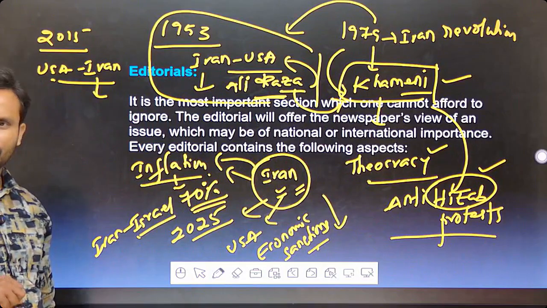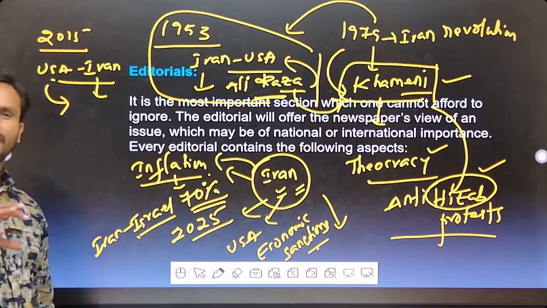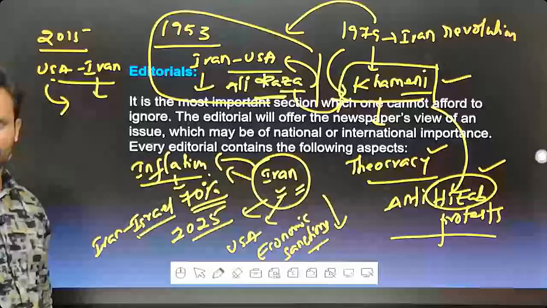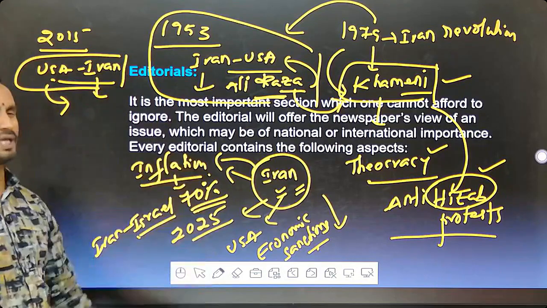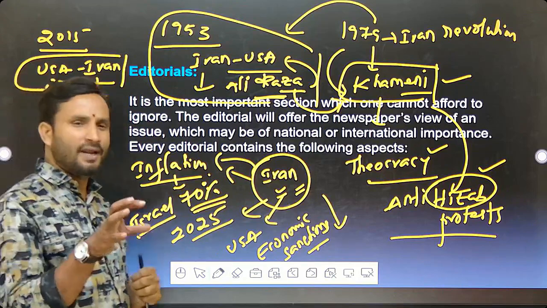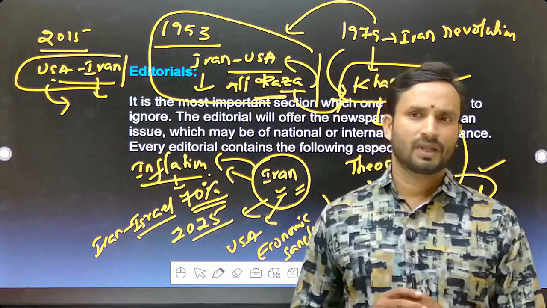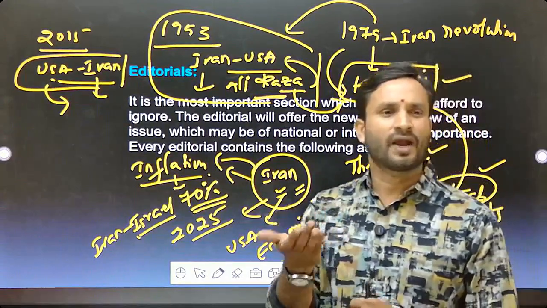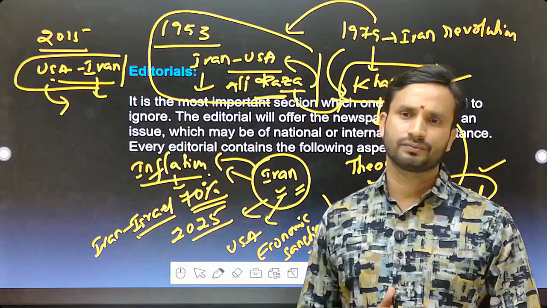The USA reduced imposing economic sanctions on Iran, because Iran also tried to maintain good relations with the USA. Nuclear enrichment should be stopped. So manufacturing of atomic bombs and hydrogen bombs would be reduced.